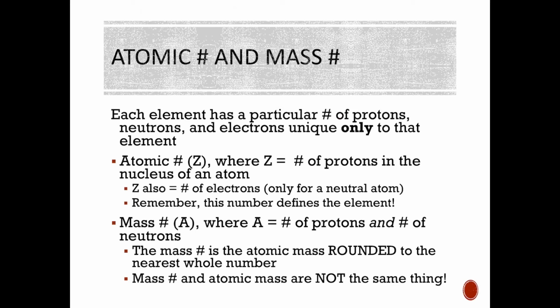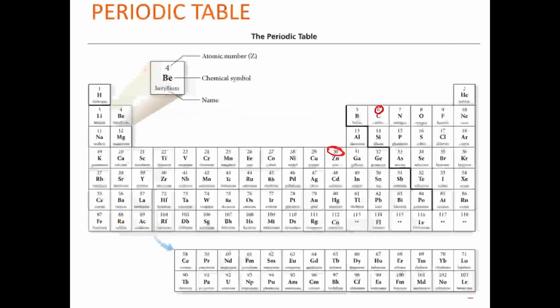So each element has a particular number of protons, neutrons, electrons, which are unique to only that element. Again, we have the atomic number, which I said was Z, right? And Z is the number of protons in the nucleus of an atom. Z will also equal the number of electrons, but only for a neutral atom. Remember we talked about earlier that atoms are neutral, and so our protons must equal our electrons.